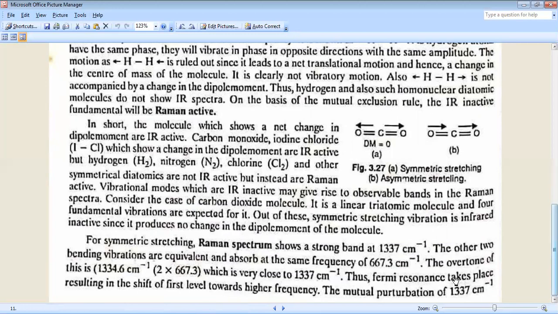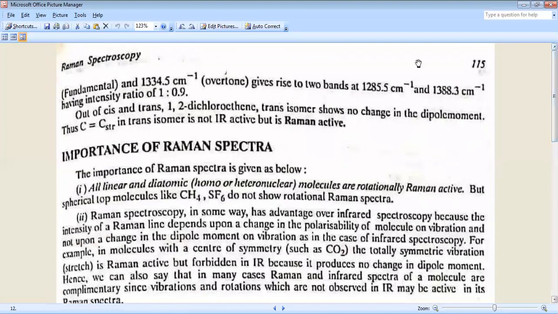The mutual perturbation of 1337 cm inverse, that is the fundamental, and 1334 cm inverse, that is the overtone, gives rise to two bands at 1285.5 cm inverse and 1388.3 cm inverse, having an intensity ratio of 1 to 0.9.